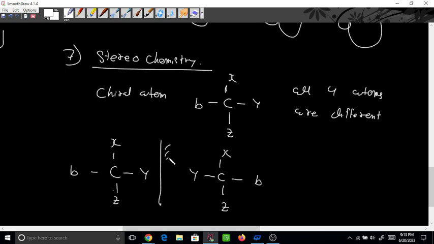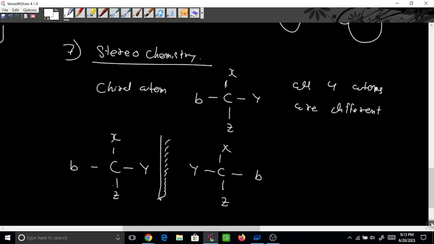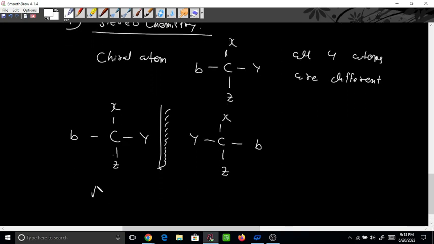So what is this? This is a mirror image. If this configuration is R, this configuration will be S. If you don't know R and S configuration, just remember that these two molecules are different. They will show different optical property, optical isomerism.